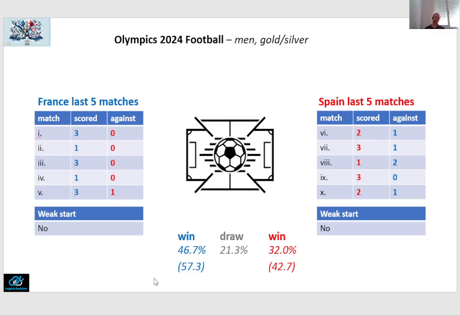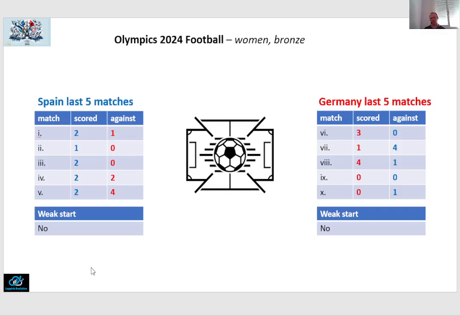So again, the difference in percentage points between winning probabilities is more than 10%, in this case in favor of France. So France the most likely winner after regular time. However, should it get to extra time, then we again split that draw probability into two equal halves. So we get a 57.3% chance of France winning the gold medal and a 42.7% chance of Spain winning the gold medal. So again, France being the more likely winner of the tournament.